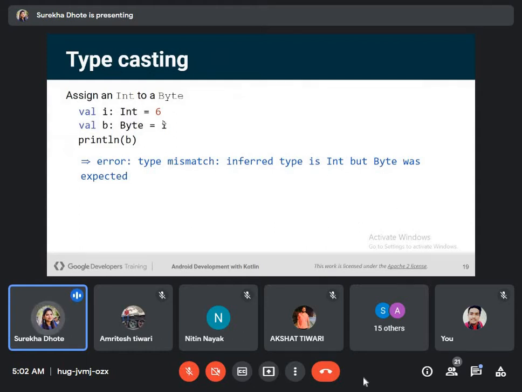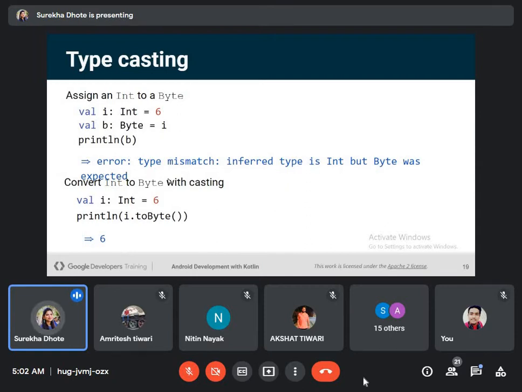So here we are typecasting int to byte. We are trying to typecast int to byte, but here we will be getting the error type mismatch. Inferred type is int, but byte was expected. These are all some familiar errors. I think some of you might be knowing Java. There also we are getting the error expected type. So it's something similar here also.